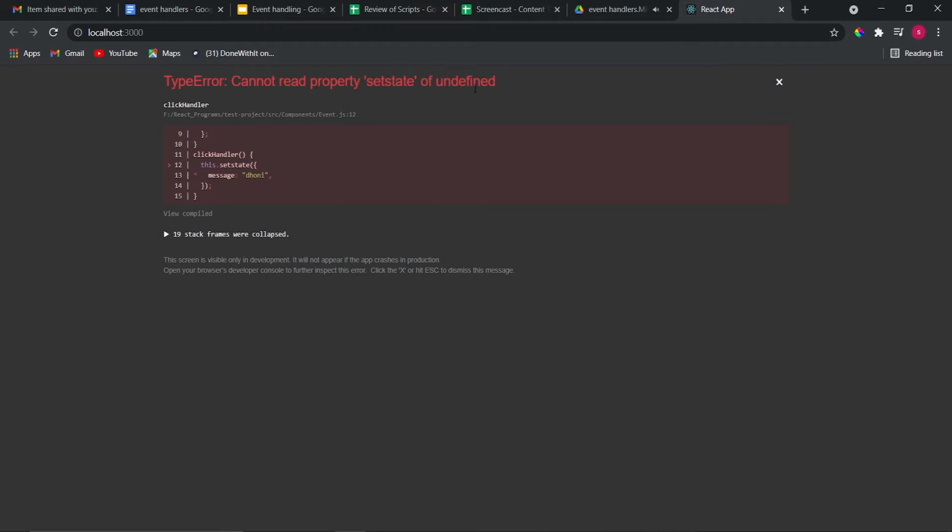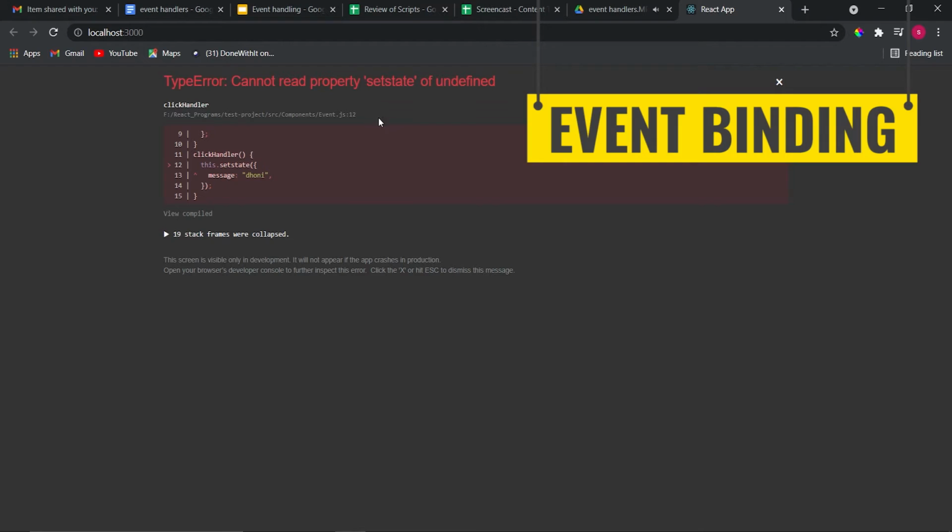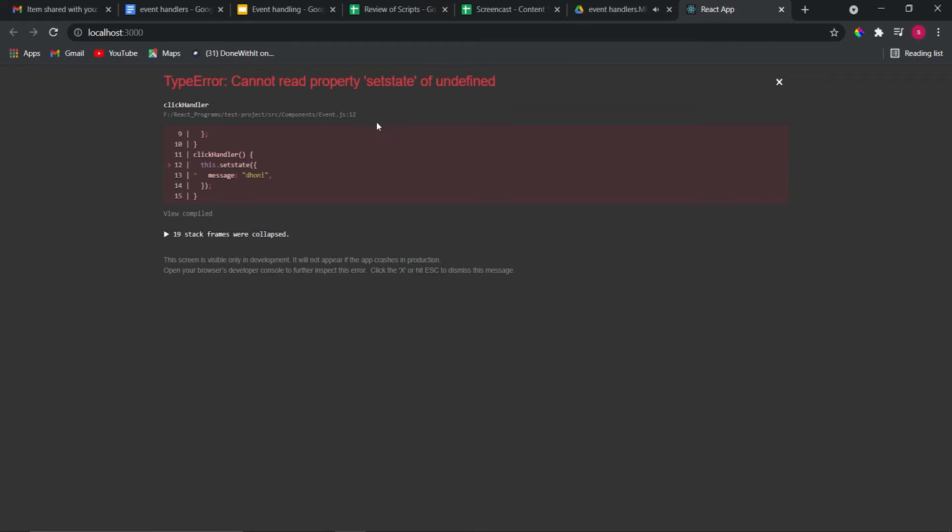We can see that the application breaks. When you take a closer look at the error, setState is undefined. The this keyword within the event handler is undefined. And that is the reason event binding is necessary in React class components. There are a number of ways to bind event handlers. We'll go one by one.